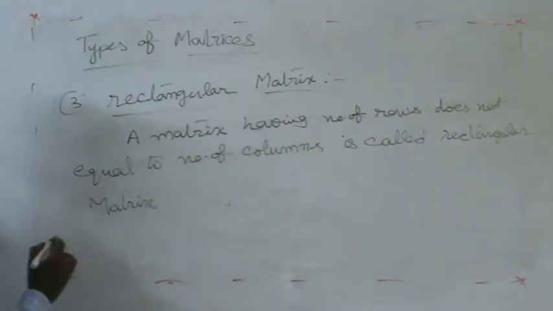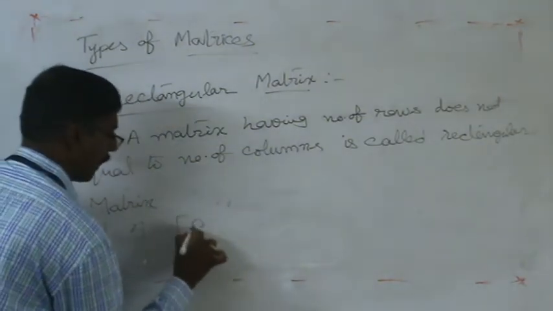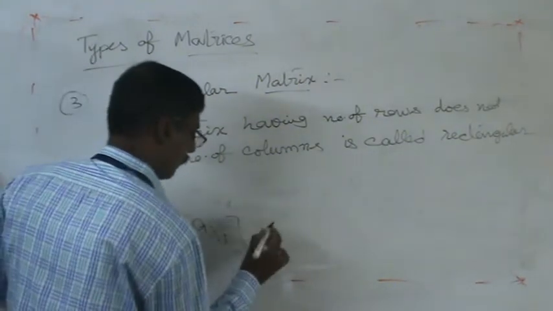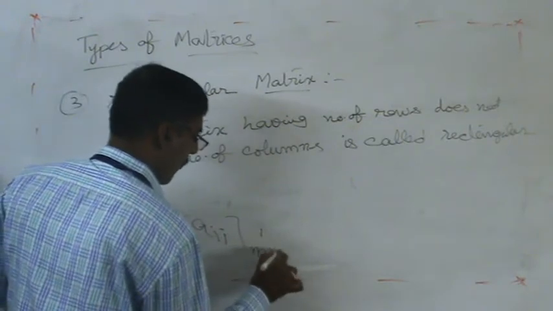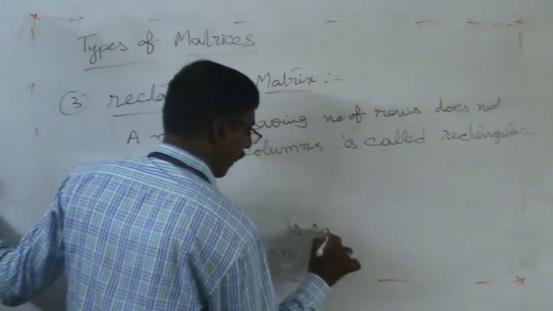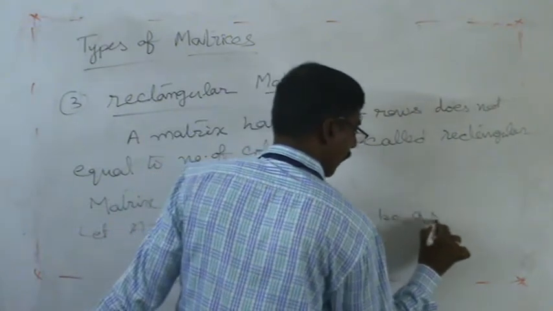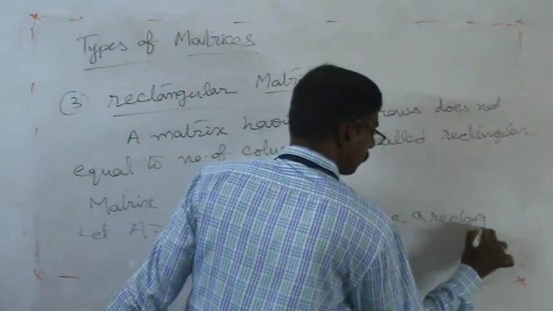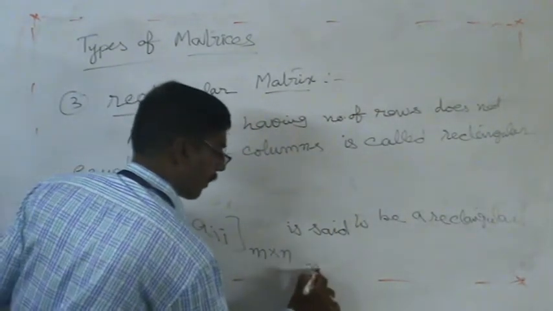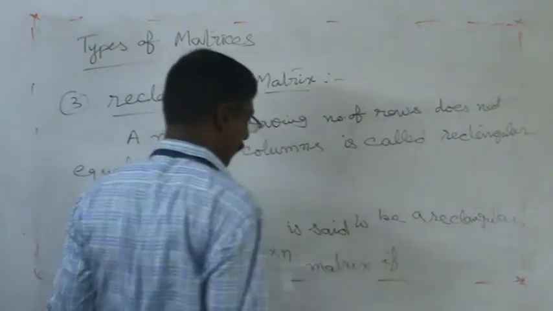For example, let capital A of Aij of order m by n be a matrix. It is said to be a rectangular matrix if the condition holds, which is very important.